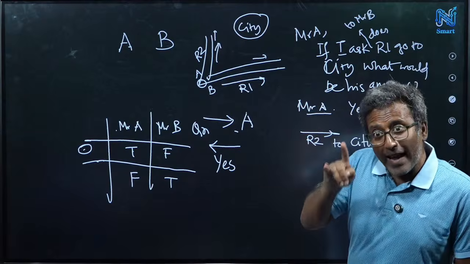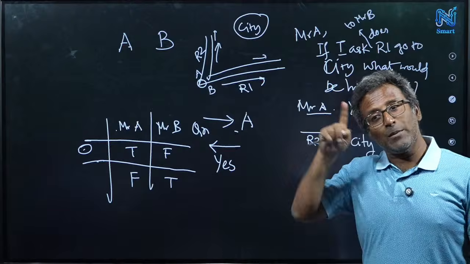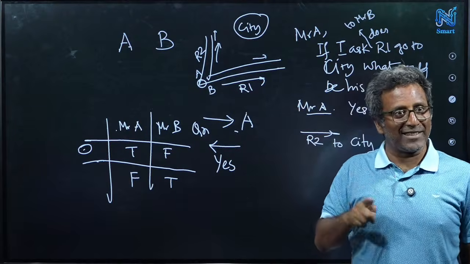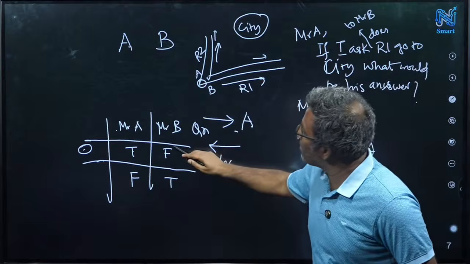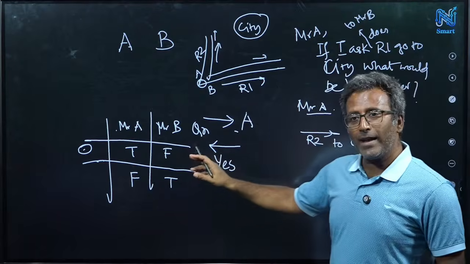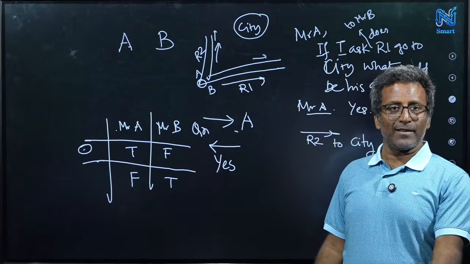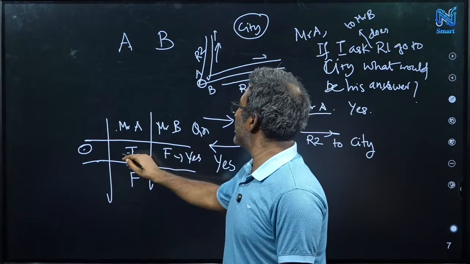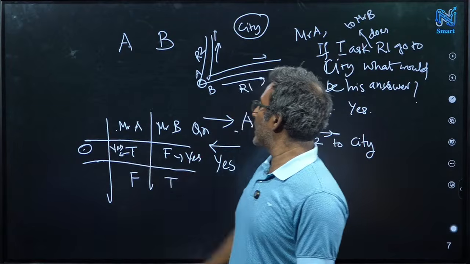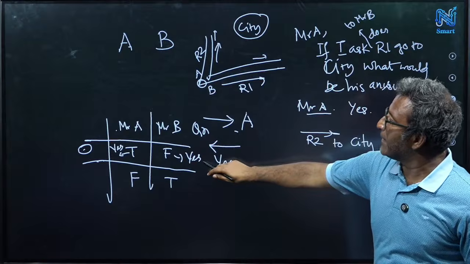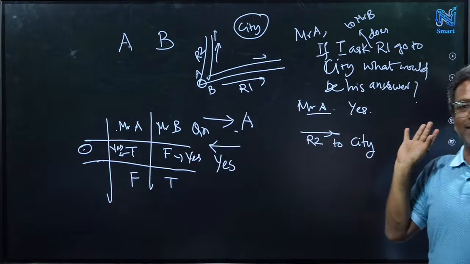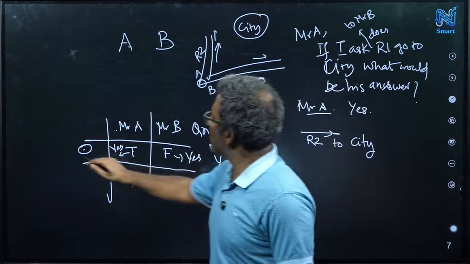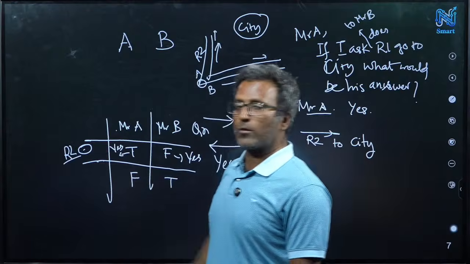But by the way, Mr. A actually will be truthful. So whatever Mr. B will say, Mr. A will convey. Mr. A will not change the answer. Right? So Mr. B must say yes. That's why Mr. A says yes. But because his answer is yes, definitely road 1 is not going to the city, because Mr. B is false. So in that case, road 2 is the right road.